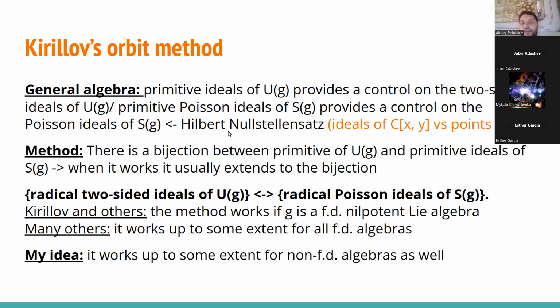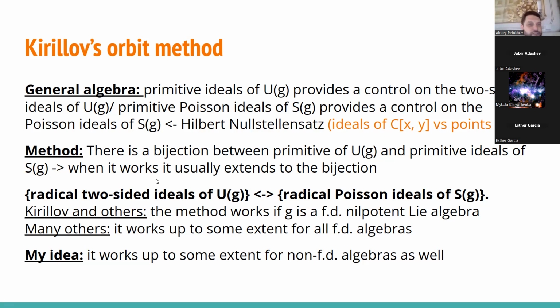At least you have to know what you need to start with to construct all such varieties. And anyway, all the statements are some versions of the Hilbert Nullstellensatz. And another good analogy here is that the radical ideals of C[x,y] are sort of controlled by points of C^2, and radical ideals can be identified with subvarieties of C^2, and every such subvariety is a union of several points. And, well, the story with primitive ideals and the two-sided ideals and radical two-sided ideals of UG is very similar.